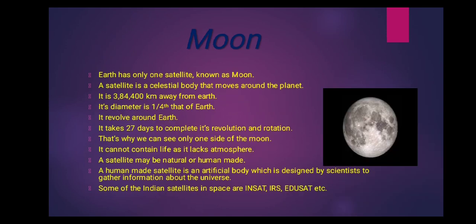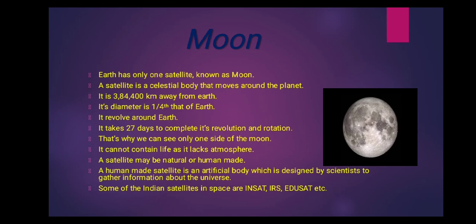Okay, another member of the solar system is the satellite. What is a satellite? A satellite is a celestial body that moves around a planet in the same way as the planets move around the sun. As we just discussed, planets are revolving, or moving, around the sun.